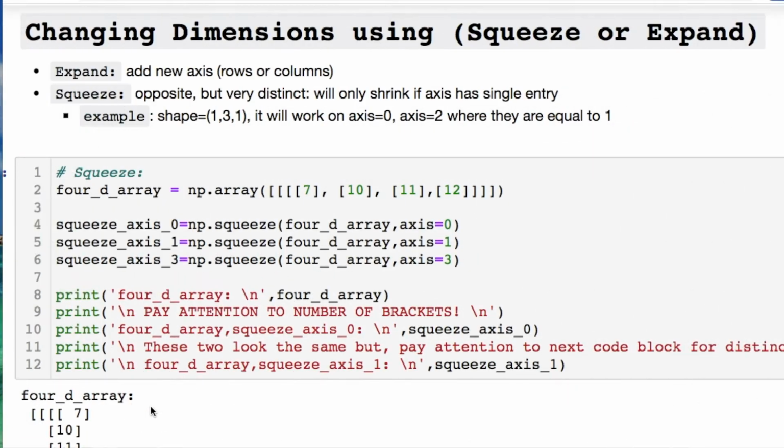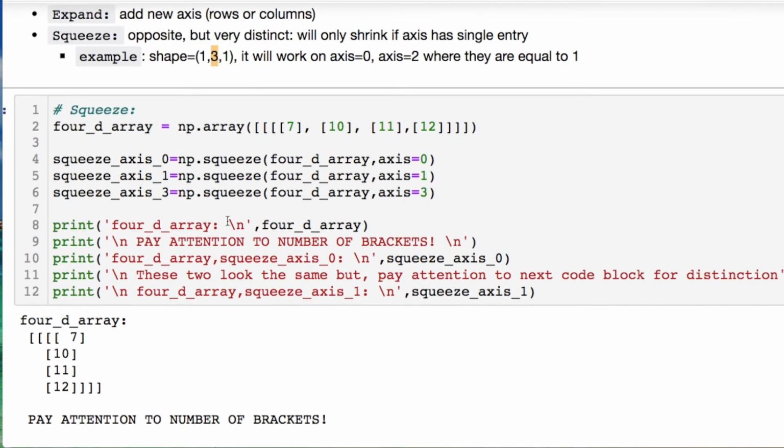Now you can use something to change your dimensions using squeeze or expand. Expand allows you to add a new axis, a row or a column, depending on what you're needing. Squeeze is the opposite, but is very distinct because you will shrink it only if the axis has a single entry. This single entry is extremely important, okay? For instance, if we have this shape, the single entry for the shape means this and this. You could choose the 0 axis, the second axis, but you cannot use this first one because it does not equal 1.